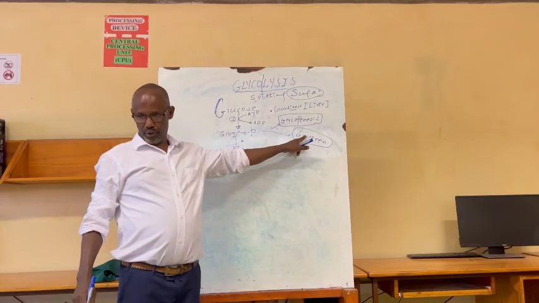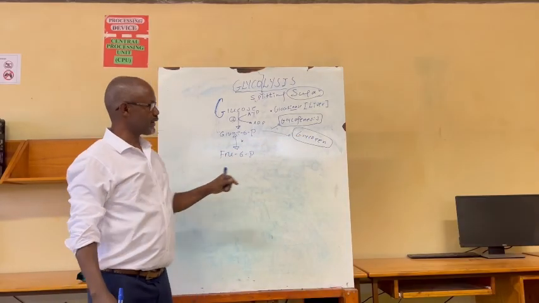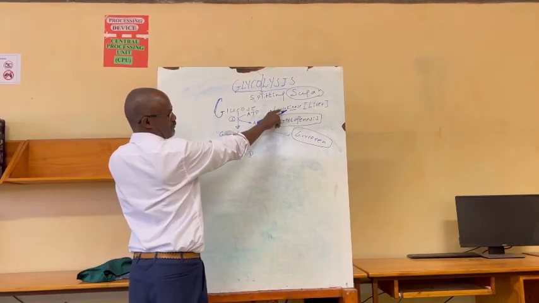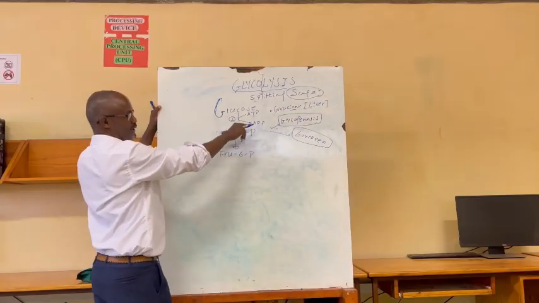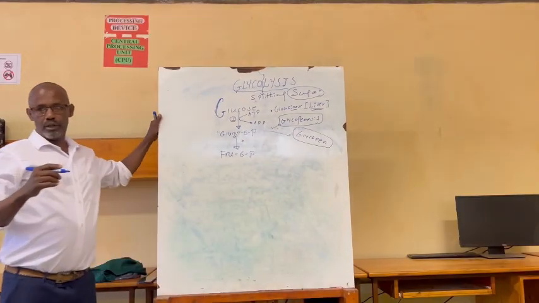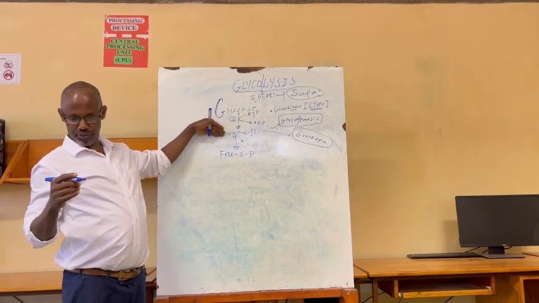Glycogen is the so-called animal starch. Therefore, this enzyme, glucokinase, is abundant in liver and specific to liver tissue, so that it catalyzes the change of glucose into glucose 6-phosphate.